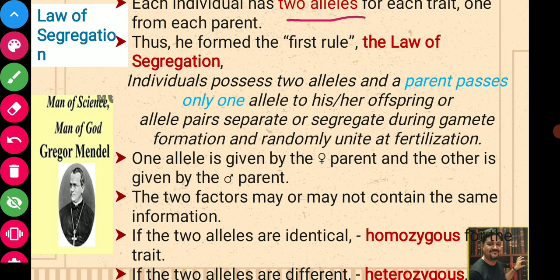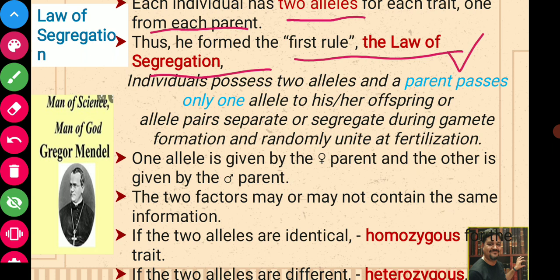Each individual has 2 alleles for each trait, 1 from each parent. Suppose I have 2 alleles: one may have come from my mother, another from my father. Thus he formed the first rule, the law of segregation.